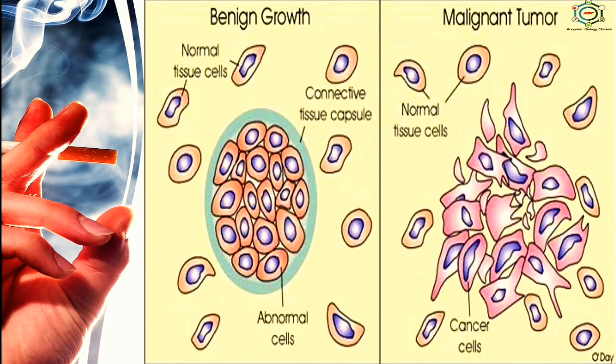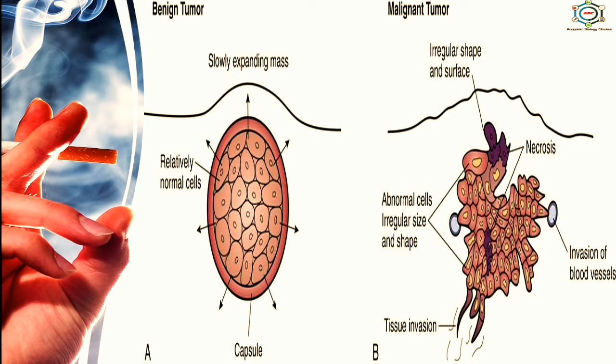In the last stage, bits of the tumor tissue break off and are carried by the circulating blood or lymph to other parts of the body where they invade new tissues, and this process is known as metastasis. So, a benign tumor is a slowly growing mass while a malignant tumor is a rapidly growing mass.